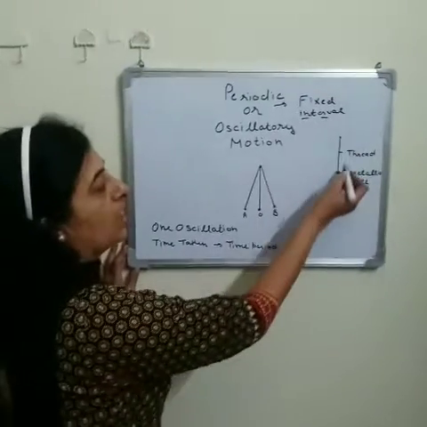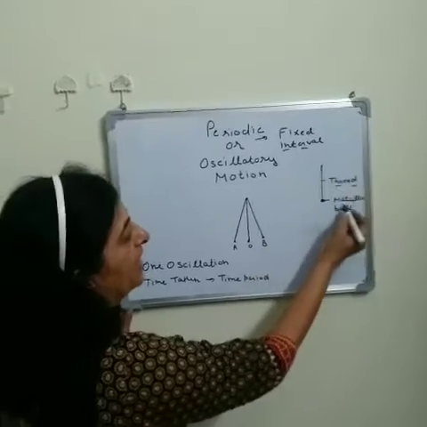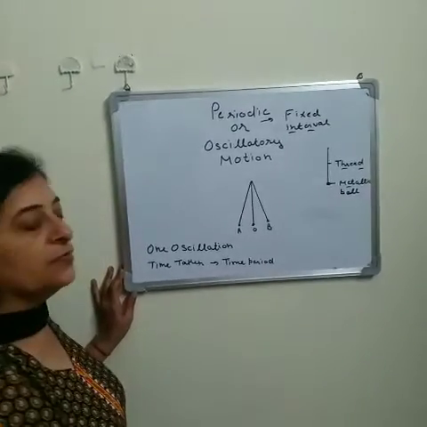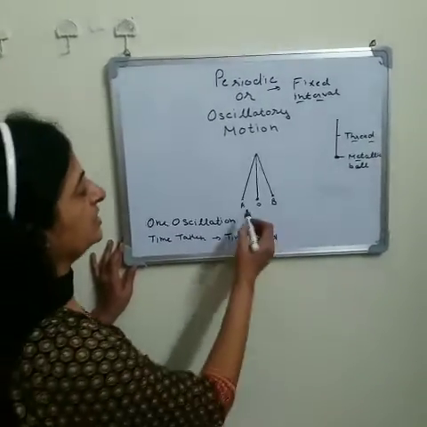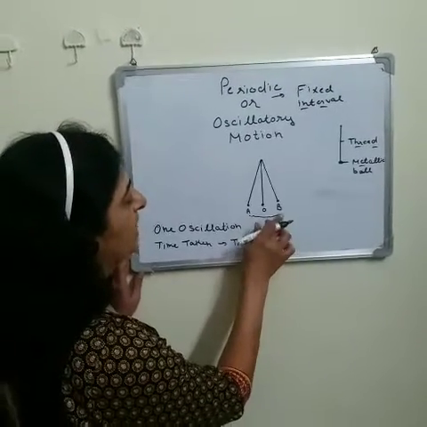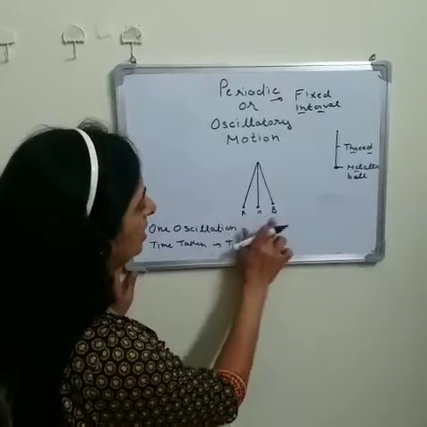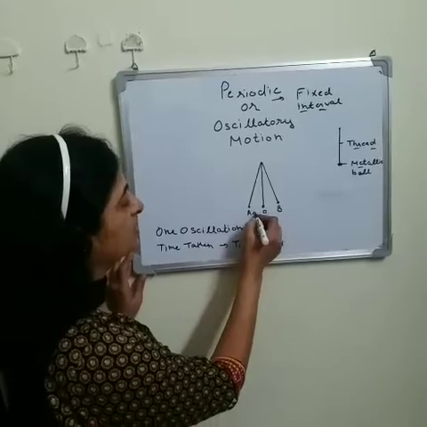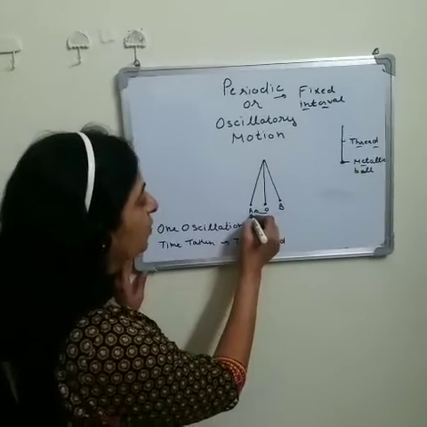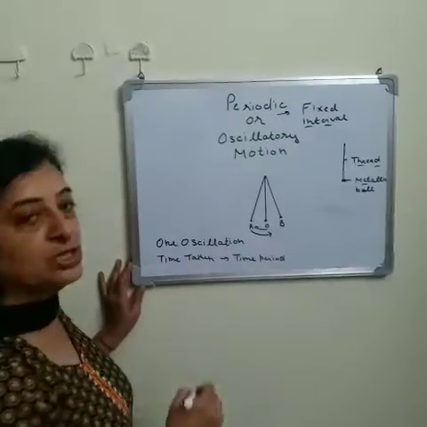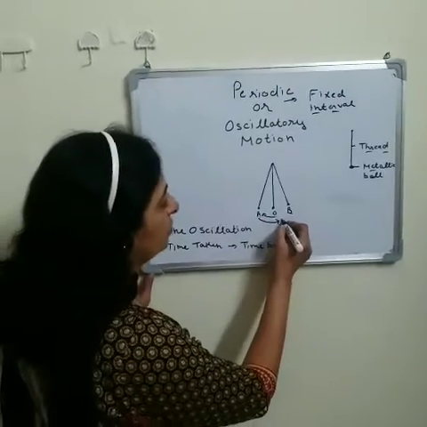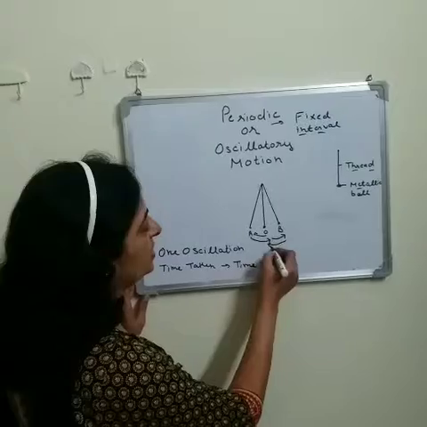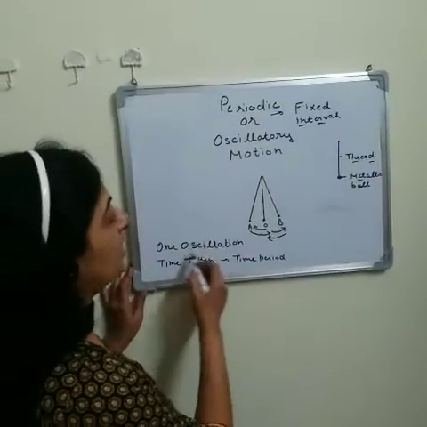What is a pendulum? A simple pendulum consists of a thread and a metallic bob. When we move the pendulum from one side to another, first of all, the pendulum starts from the position O. Then it moves to one side, up to the extreme position A. Then from A again it comes to its mean position O. After that it goes to the extreme position B, and after that again it comes to the mean position O.